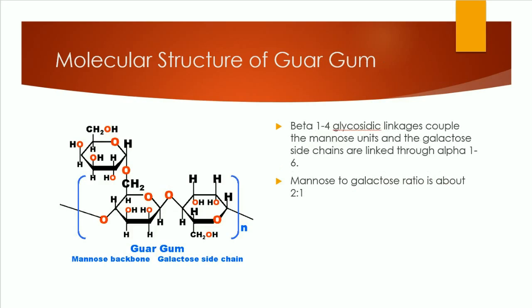The third is the molecular structure of guar gum. It consists of a mannose backbone with galactose side chains, in the formation of beta-1,4 glycosidic linkages, which couple the mannose units, and the galactose side chains are linked through alpha-1,6. The mannose to galactose ratio is about 2 to 1. Also, you can see in this picture the hydroxyls are in the cis position, which is going to increase the stability through the hydrogen bonds being closer together.